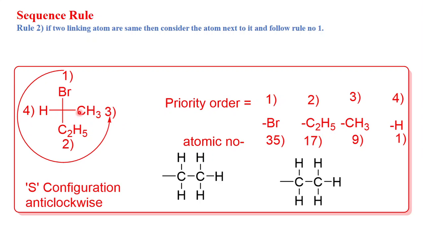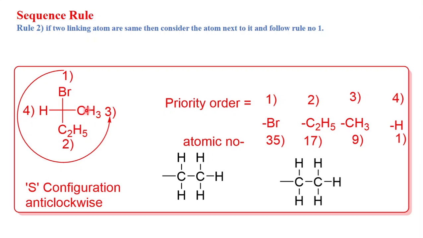To this CH3 group, three hydrogens are attached, so the methyl carbon is attached to three hydrogens. Now for the C2H5 group, the linking atom is the same, so we look at what is attached to that carbon: one carbon and 5 hydrogens.